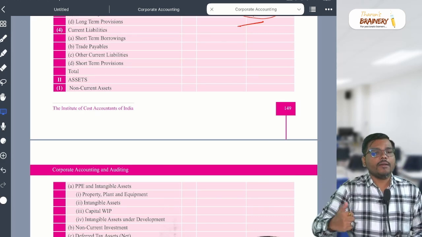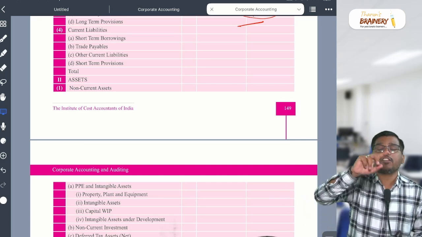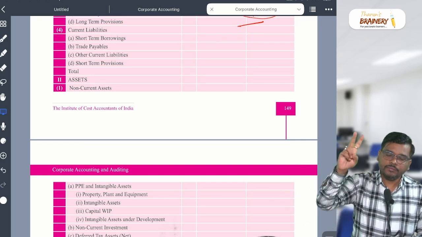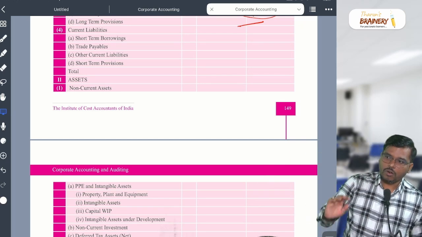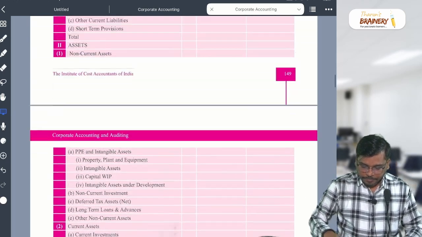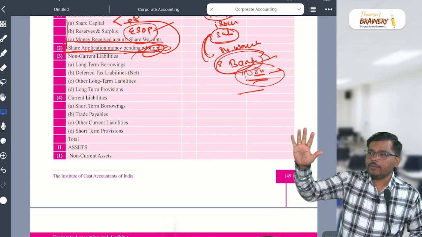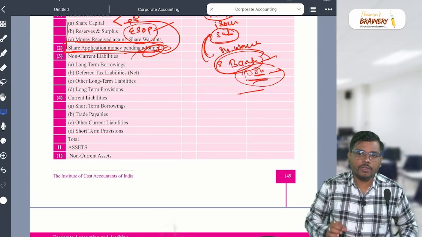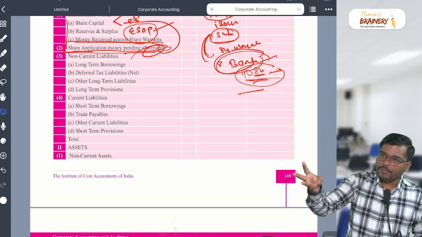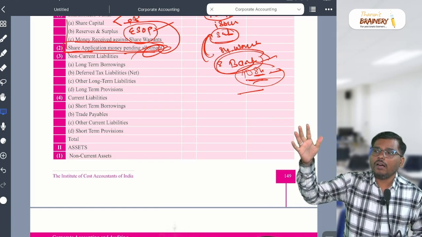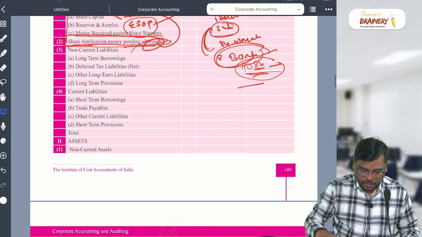Come to the next one, current liability. In that, A, short-term borrowing, B, C, D, short-term provision. Long-term borrowing, how many items come, sir? 5 items. Which are the 5 items? Number 1, debentures, bonds, public deposit, term loans, other loans and advances. Correct? Yes. I hope it is clear, my dear students.